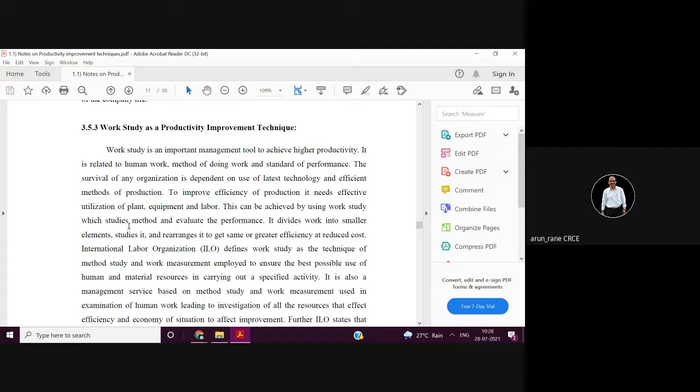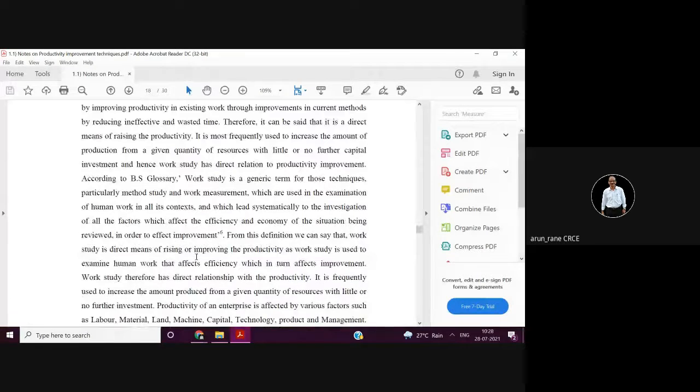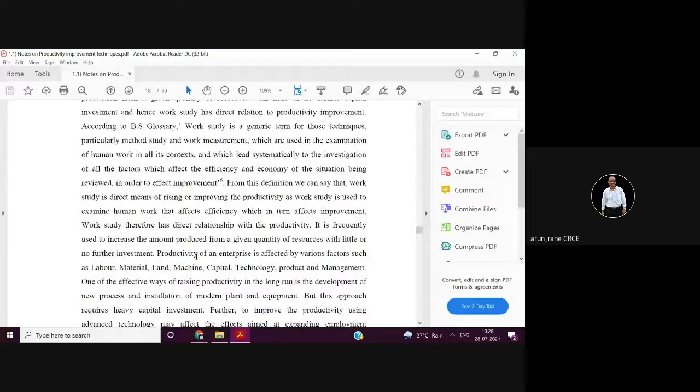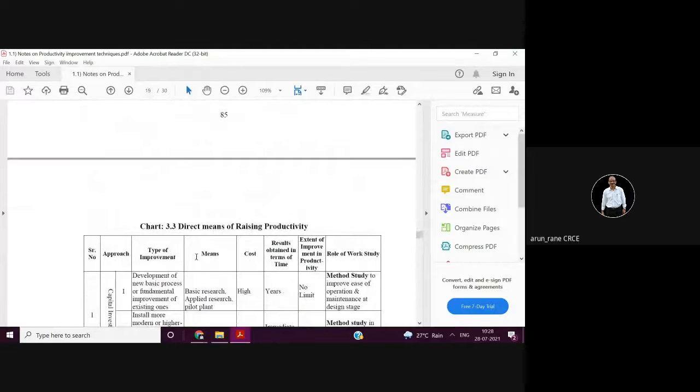There are so many definitions given by different people, and even on Google you'll get a lot of definitions, but what is expected by default is work study as defined by ILO, the International Labour Organization, which is situated in Geneva and has branches across the globe. And as I told, work study is a combination of method study and work measurement.